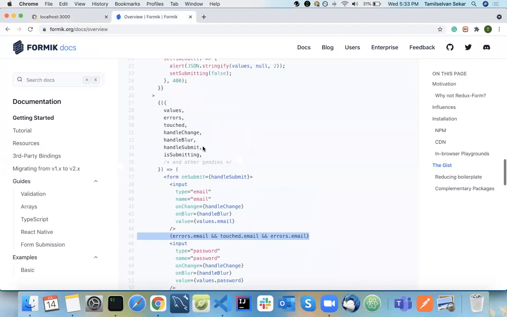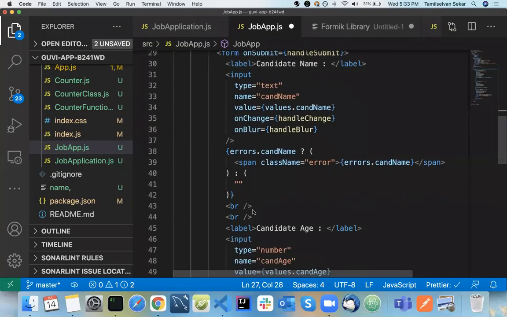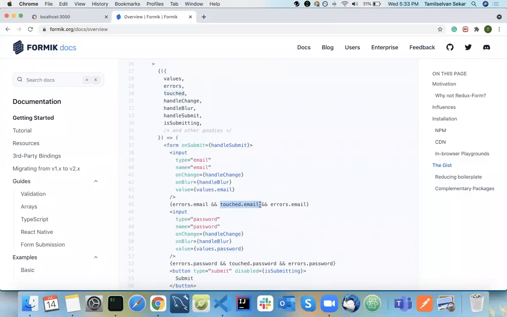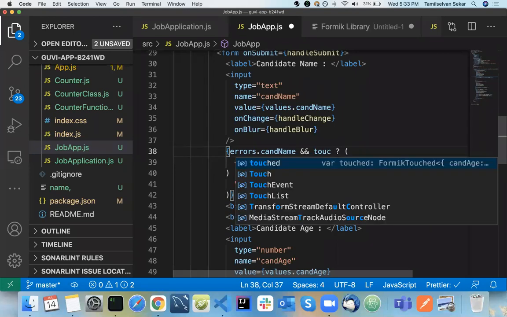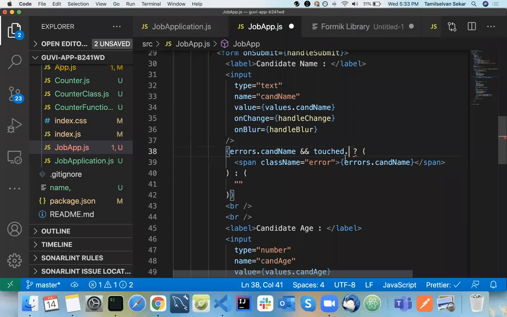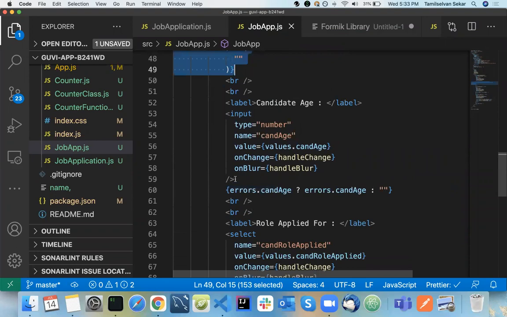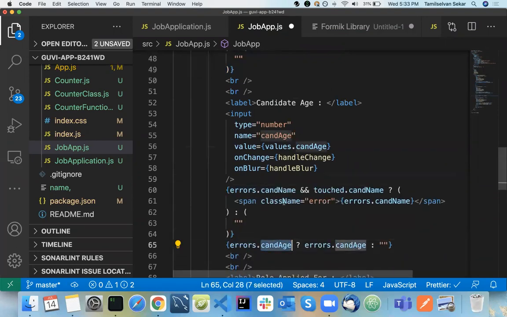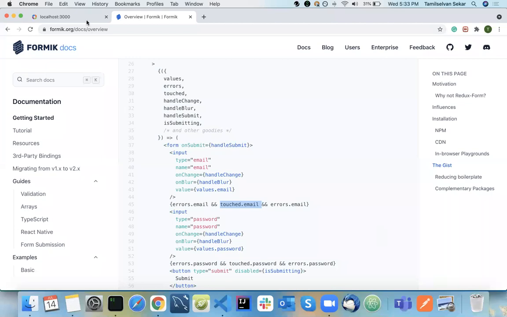So there is an object called touched here. Whenever there is an error and it is touched, then only you should throw your message. So here you just add a condition called touched. Whenever that particular form field is touched, then only you should do this validation. So that's the thing. I'll copy the same and have it in the candidate age section. Candidate age, and candidate age. Simple. Now if I go here.